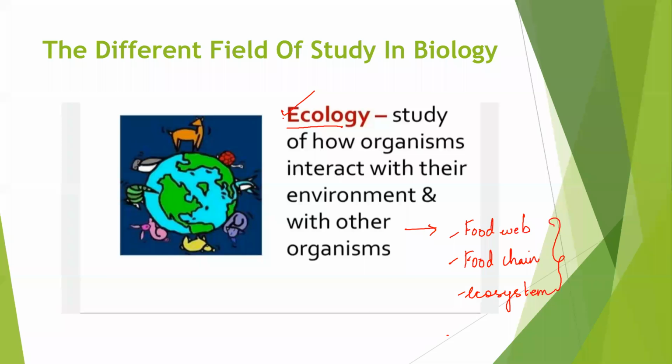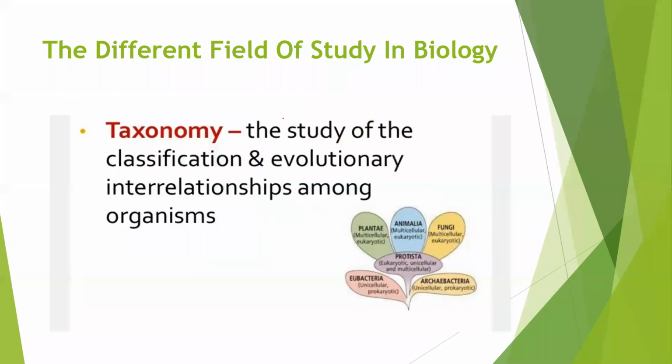Next, coming to taxonomy. We have already discussed it. Taxonomy is the study of classification and evolutionary interrelationship among organisms.